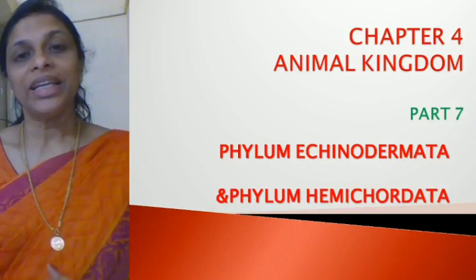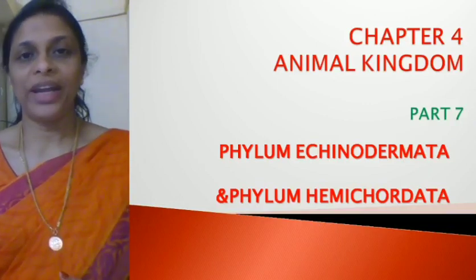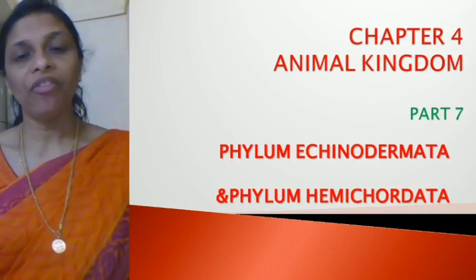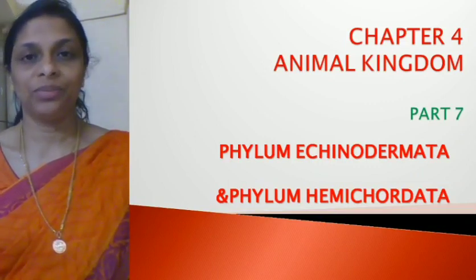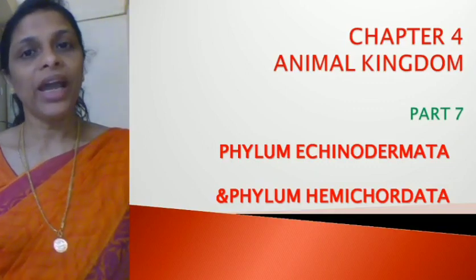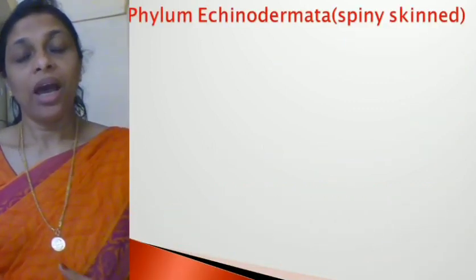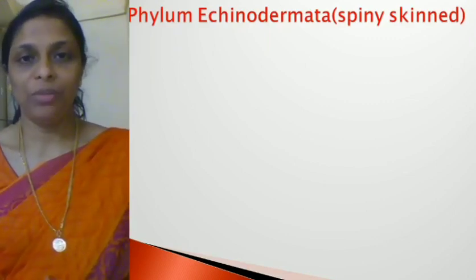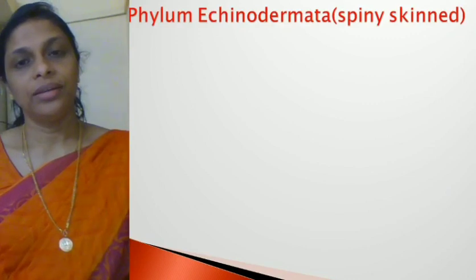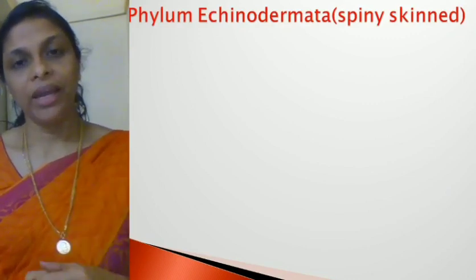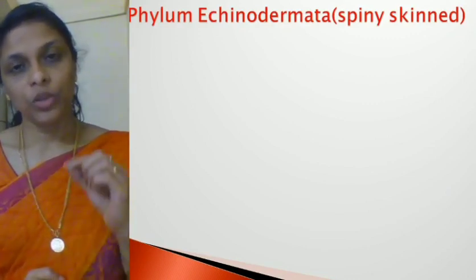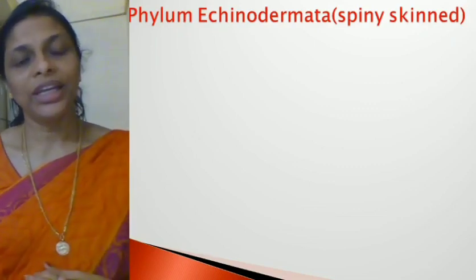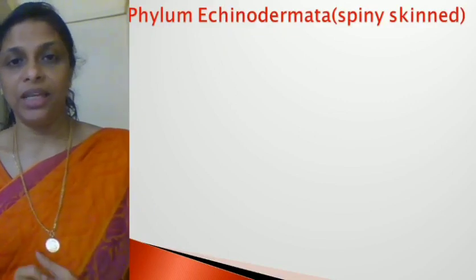Today's class, let's discuss the next two phyla, that is phylum Echinodermata and phylum Hemichordata. Phylum Echinodermata are commonly called spiny skinned animals. From the term it's very clear why spiny skinned: because they have small spines, small thorn-like structures all over their body. That is why they are called spiny skinned animals.